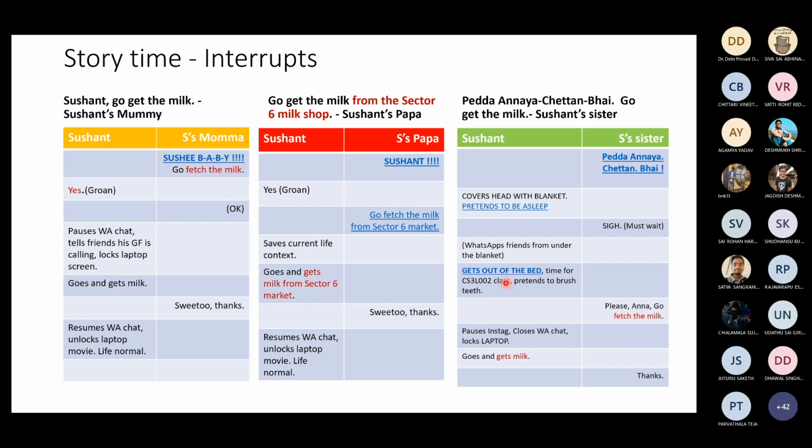Now that power failure interrupt is something you cannot pretend not to service. So in processor language, it's called a non-maskable interrupt. It is an interrupt which has to be serviced. It's non-maskable. And an example of that is this red story here, where Sushant's papa, who is a non-maskable interrupt, is asking Sushant to go fetch the milk.